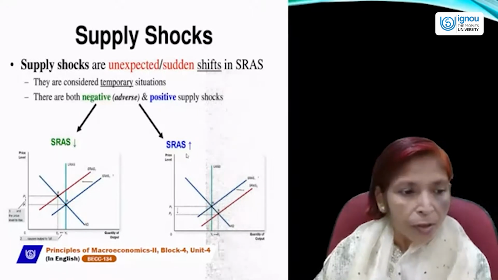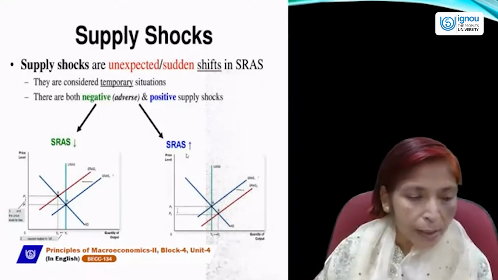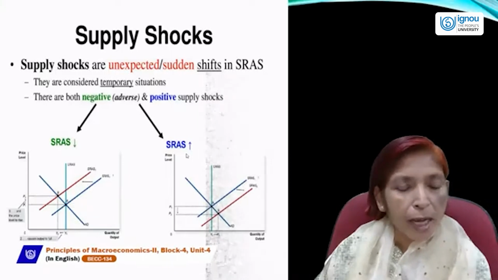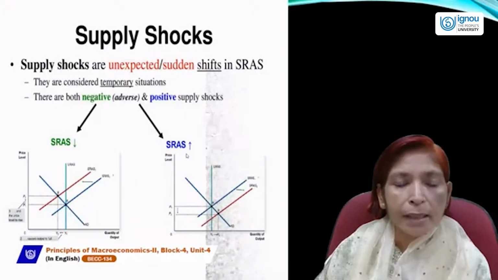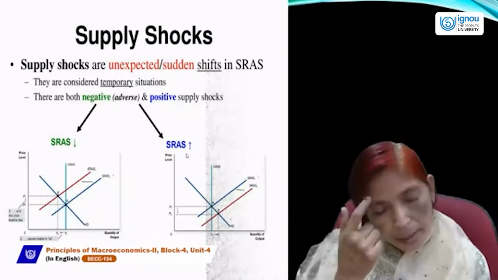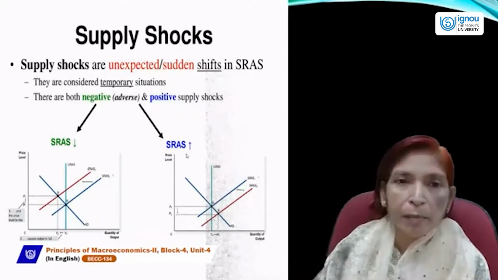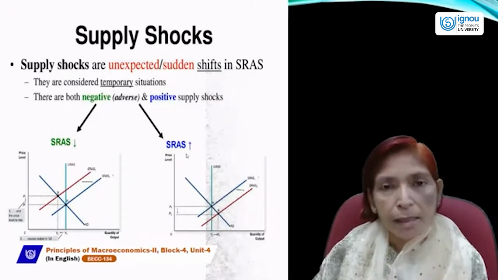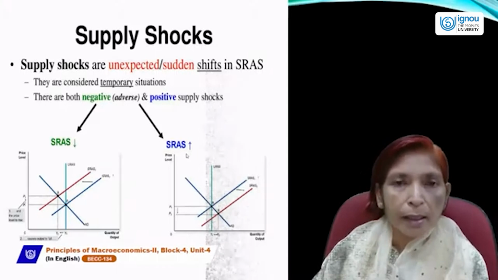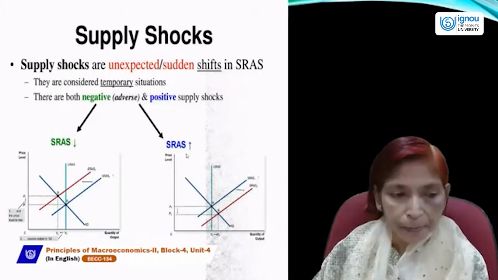A is the equilibrium point where LRAS, SRAS, and aggregate demand all curves intersect each other. At that point, the price level will be P1 and the income level will be Y1.